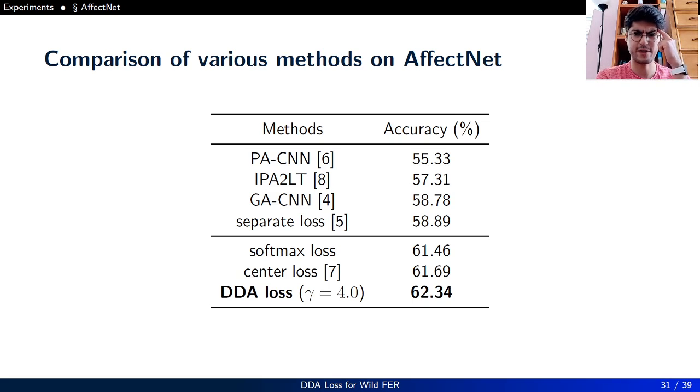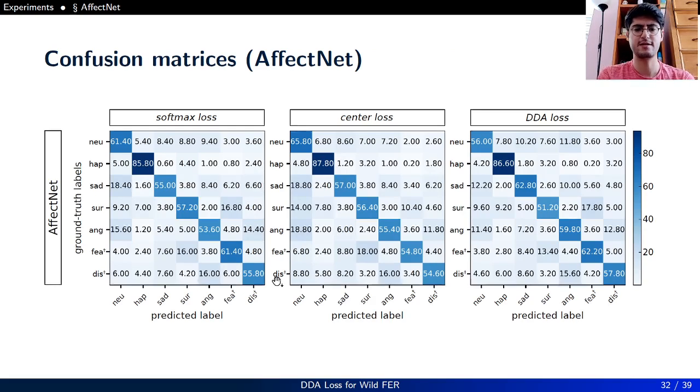This is the comparison of various methods on AffectNet. As you can see, DDA loss with gamma set as 4 is achieving an accuracy of 62.34%, outperforming other state-of-the-art methods and our baseline methods. This is the confusion matrices for AffectNet. As you can see, center loss is boosting the recognition accuracy for most of the majority classes, but is degrading the performance for minority classes. On the other hand, DDA loss is boosting the recognition rates for the minority classes and is keeping comparable result